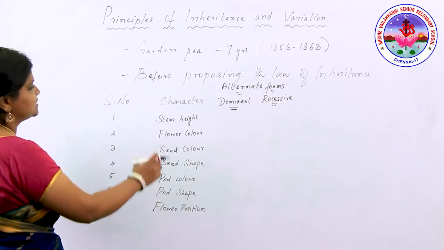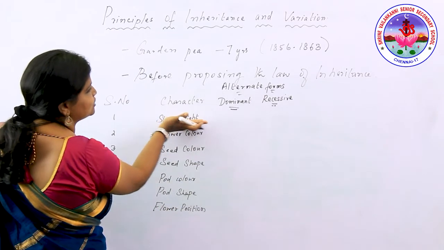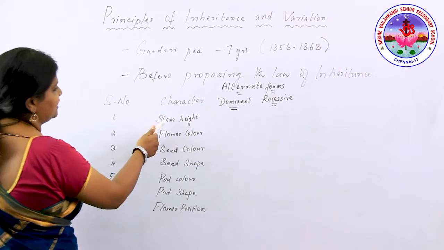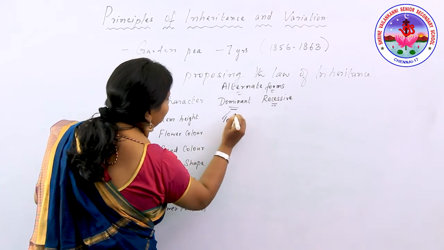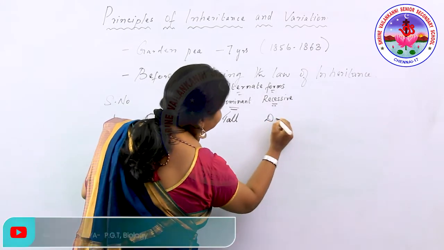Now we're going to study stem height. What will be the alternate forms? If it is stem height, what are the 2 predominant characters? One is tall and the other one is dwarf.